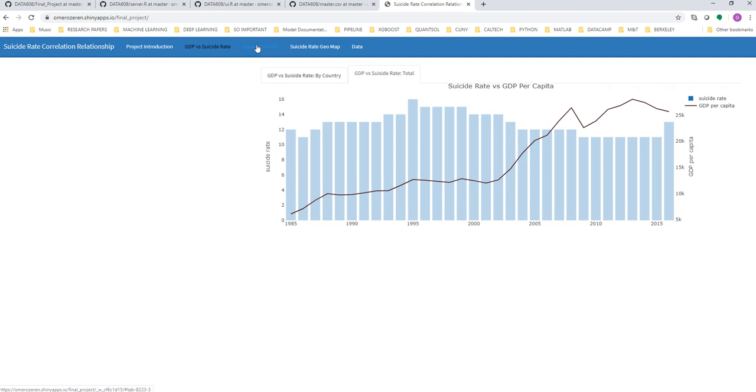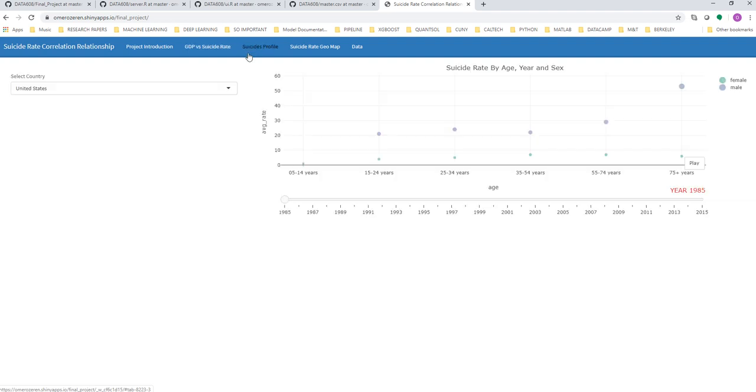The third tab that I have is the suicide profile, which shows us what the suicide profile looks like. On the right side, you can see the green circles refer to female, and the purplish ones refer to male. So you can see over 75 years old, female versus male. When you look at the entire set of countries, you will see that the dominant suicide age group is 75 plus years, and the dominant sex group is men.